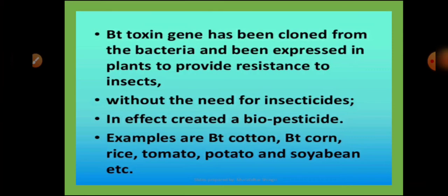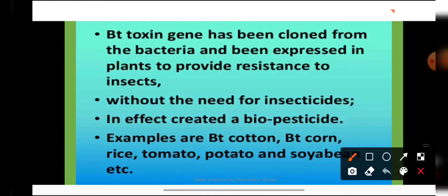the scientists have isolated this particular gene from the Bacillus thuringiensis bacteria, and they have introduced it into a number of plants. For example, students, this gene has been transferred into the cotton plant, and a new variety of cotton is formed which is known as Bt cotton. And this Bt cotton has been found resistant towards the attack of bollworms. Similarly, students, Bt corn has been made in order to make it resistant against the corn borers. So we can say that this Bt toxin has created a new biopesticide.